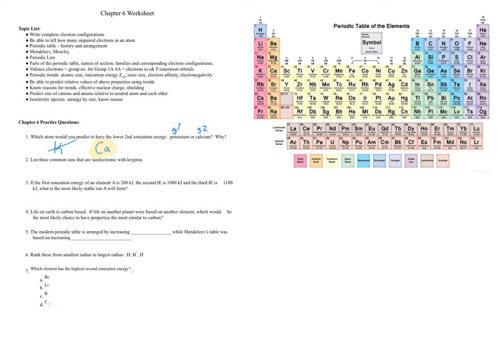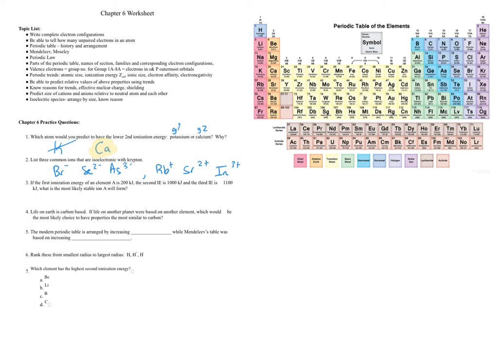List 3 common ions that are isoelectronic with krypton. Krypton is element number 36, so I look to the left and to the right to see which elements could possibly fit that bill. To the left I have bromine, which would become bromide, 1-. Selenium would become selenide, 2-, and possibly arsenic, which would be arsenide, 3-. Now, on the other side, we could have rubidium, which would turn into rubidium ion, strontium, which would turn into strontium ion, and possibly indium, which would be indium ion, 3+.